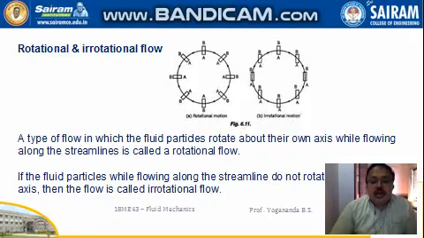Now rotational and irrotational flow. A type of flow in which the fluid particle rotates about its own axis while flowing along the streamline is called rotational flow. So here we can see the fluid particle is rotating about its own axis. If the fluid particle while flowing along the streamline does not rotate about its own axis, see this sketch. So the position of the fluid particle is same along the streamline. So it is the case of irrotational flow.